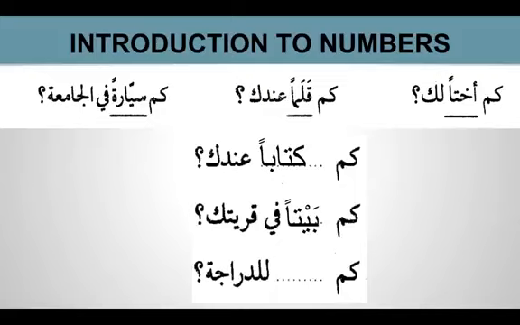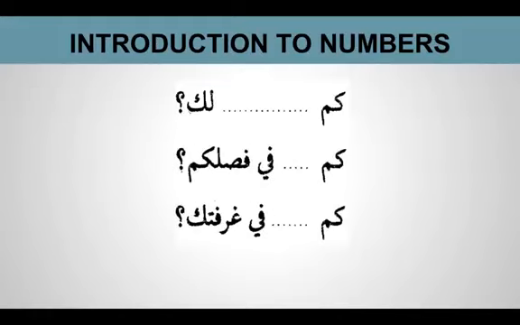Fi qaryatik. Darrajatu is bicycle. So we say come ajalatan. How many wheels for bicycle? So again here come, you can say relationships. Come ukhtan or come akhun laka. Come taliban fi faslikum. How many students in your class? Come sariran. How many beds fi ghurfatik in your room? So that's how we learned about come and duals.